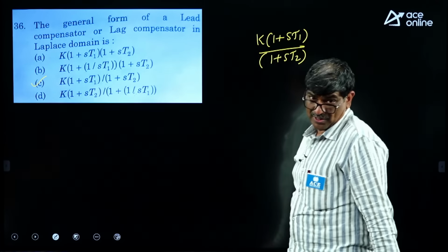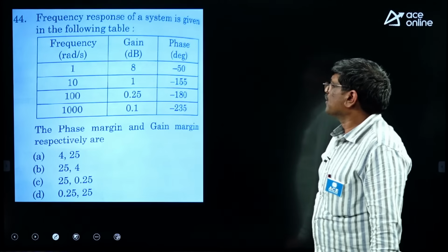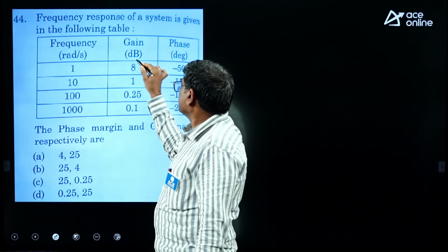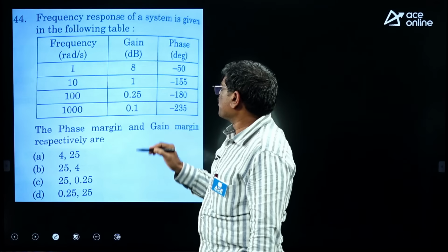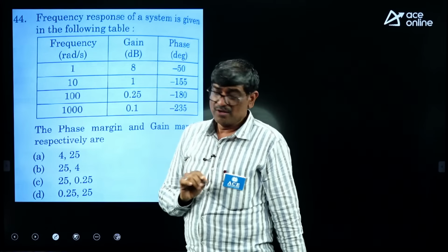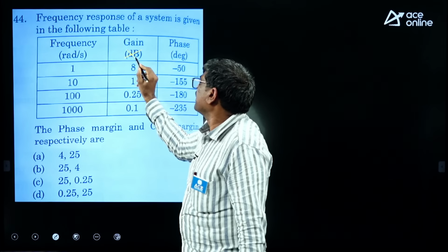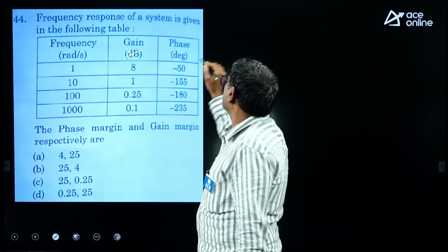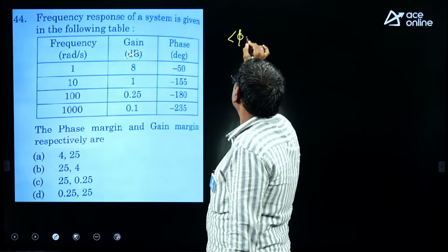Lead or lag, both are the same. In this question, dB should not be there because they have given a linear scale. For omega gc, if it were a dB scale, we should have 0 dB, but there is no 0 dB at all, so I think this dB is wrong. So we can write omega gc is 1, and the angle at omega gc is phi at omega gc.